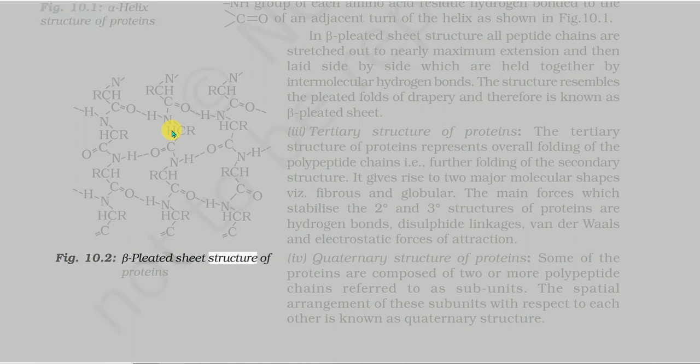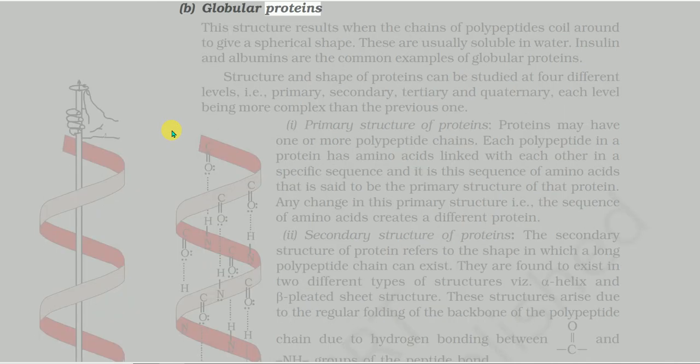B. Globular proteins. This structure results when the chains of polypeptides coil around to give a spherical shape. These are usually soluble in water. Insulin and albumins are the common examples of globular proteins. Structure and shape of proteins can be studied at 4 different levels, i.e., primary, secondary, tertiary and quaternary, each level being more complex than the previous one.